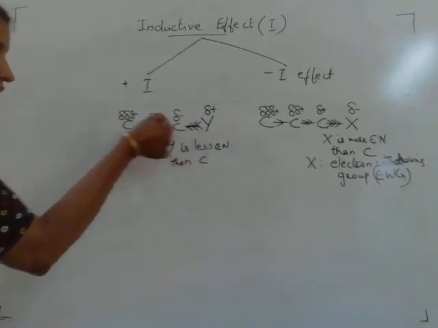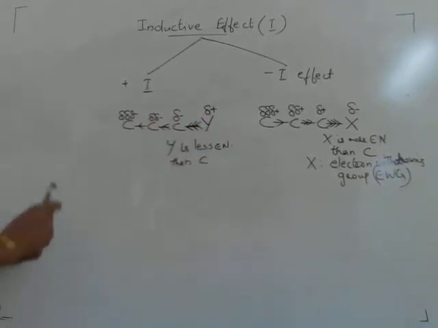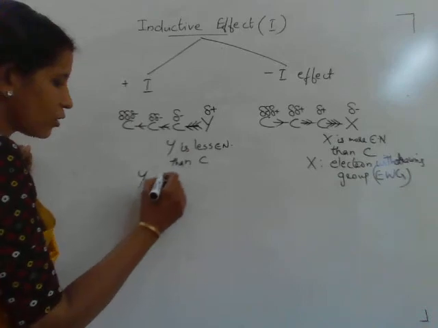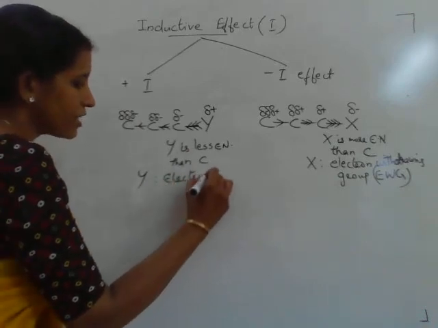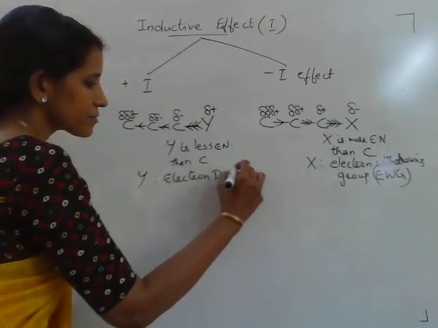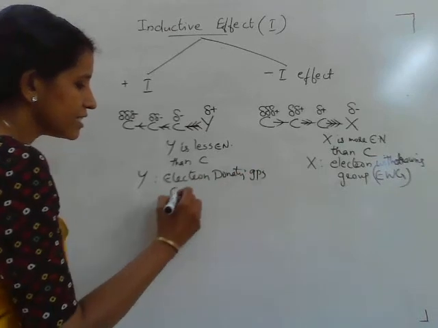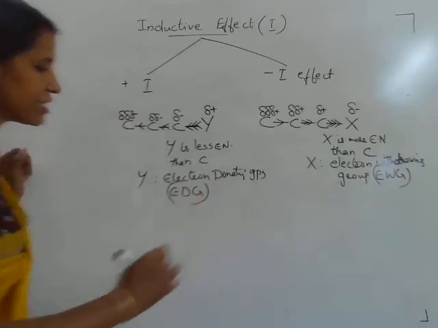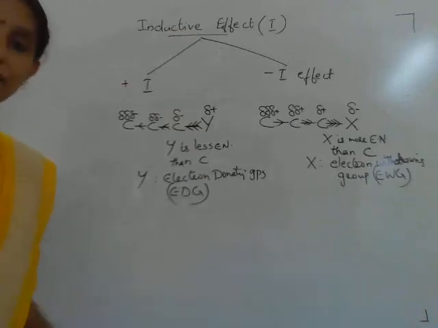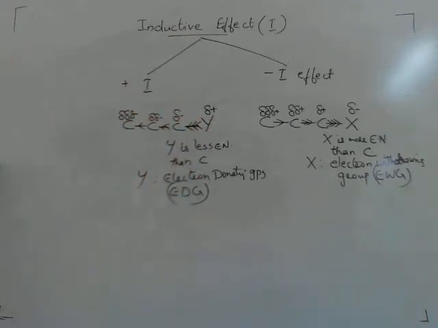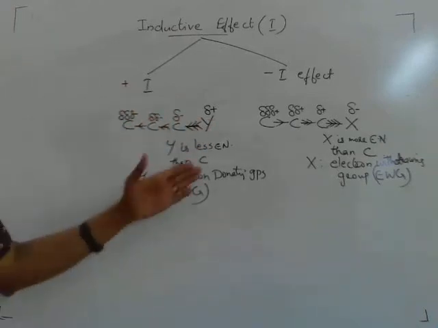It donates the electron towards the carbon chain. Such substituents are called electron donating groups, EDG, or electron releasing groups. It releases electrons towards the carbon chain. This is also an inductive effect.